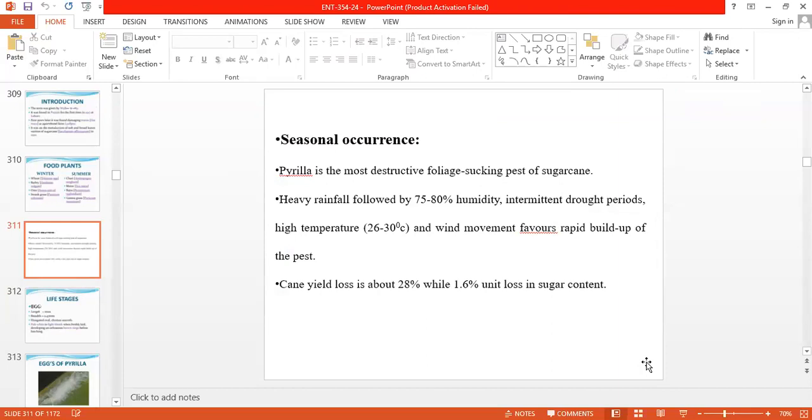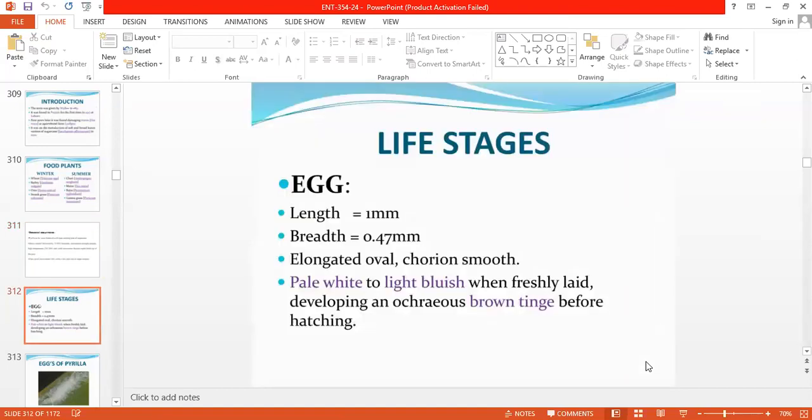It causes 1.6% loss in the juice of the sugarcane or sugar content. So it is one of the major pests of sugarcane. This pest mainly breeds practically throughout the year.